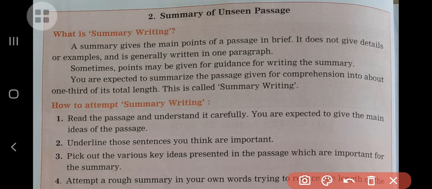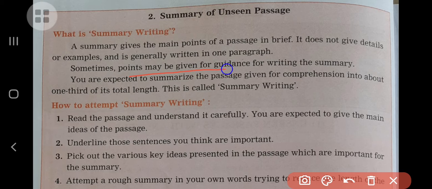Here, summary means highlighting main points, important points in brief. It does not give any kind of details or examples, and generally it is written in one paragraph. So these three things are very important here, right?